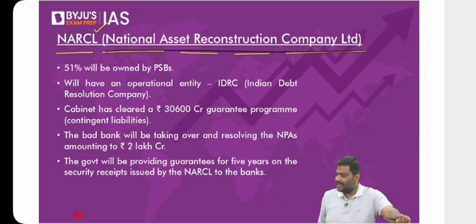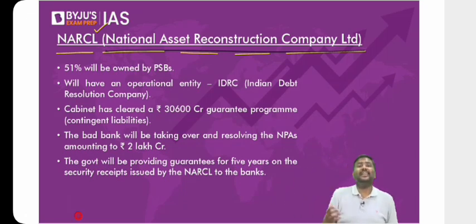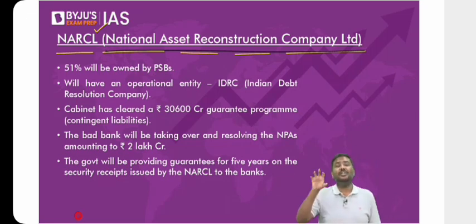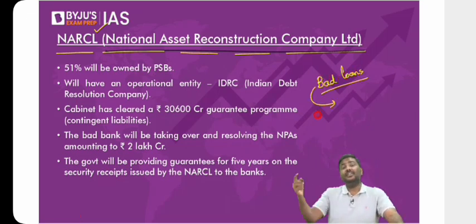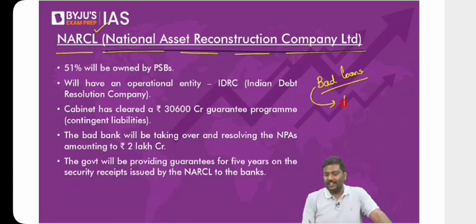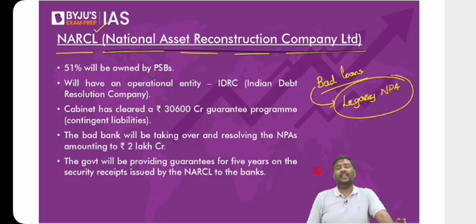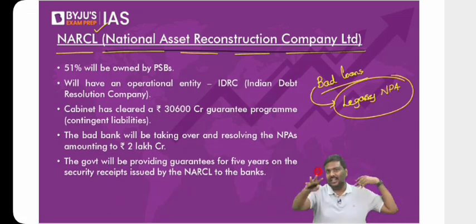Now, many of you will basically say, sir, we already have the concept of IBC. Then why is there a need for NARCL? Understand the difference here. There is already IBC. Then also, why do we need NARCL? The NARCL has been proposed to take care of those bad loans or NPAs which have been in the banks for a very, very long duration. I'll repeat it again. I'll use a technical term, legacy NPA. What is the meaning of legacy NPA? Those NPAs which have been on the balance sheet of the bank for a very long duration. Again, the term long duration is not defined.